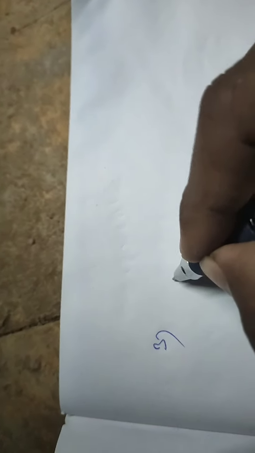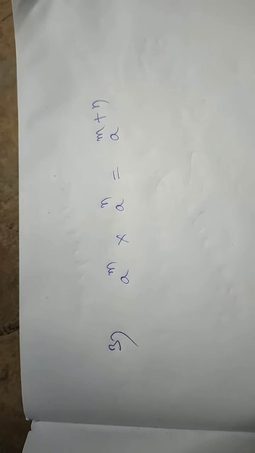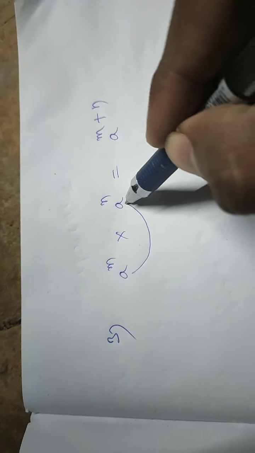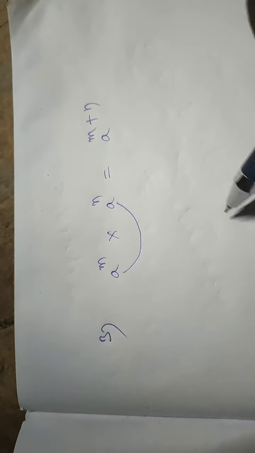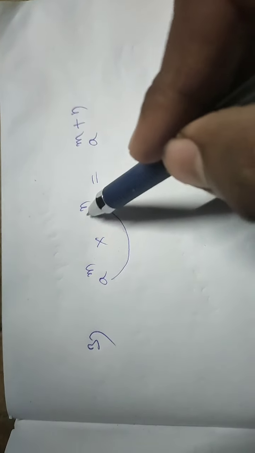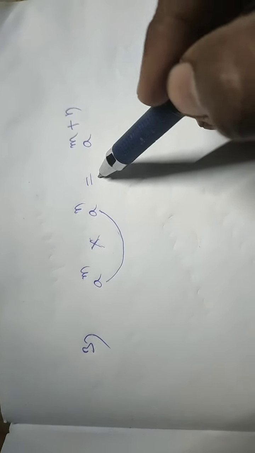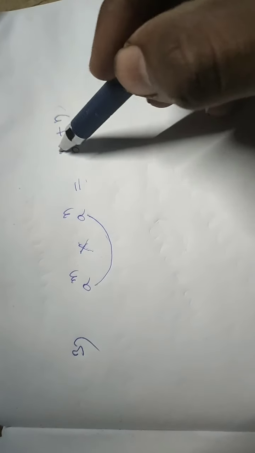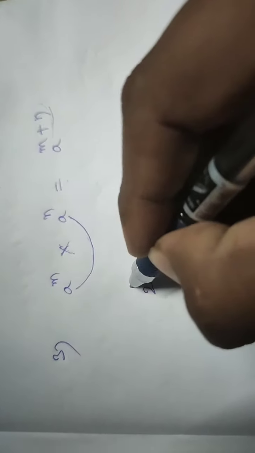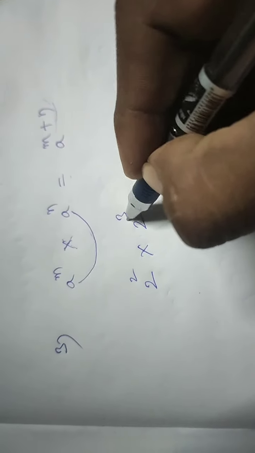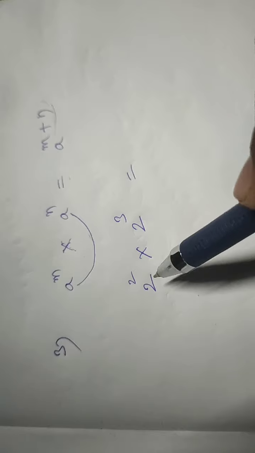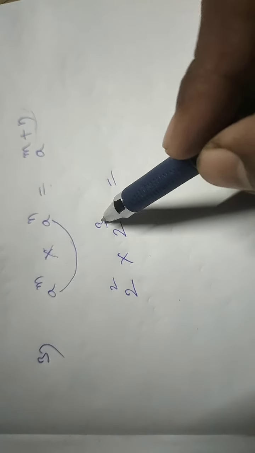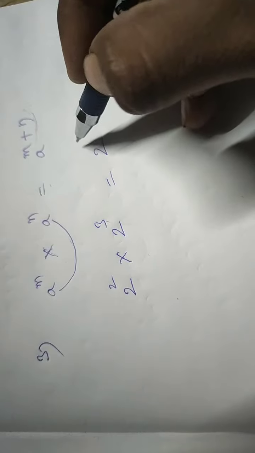Third formula, that is a power m into a power n is equal to a power m plus n. What did you understand? Here the bases look the same, but the powers look different. If the bases are same and the powers are different, even when they are multiplying, we can add the powers. For example, 2 repeated 2 times into 2 repeated 3 times. Overall I can say 2 repeated 5 times.